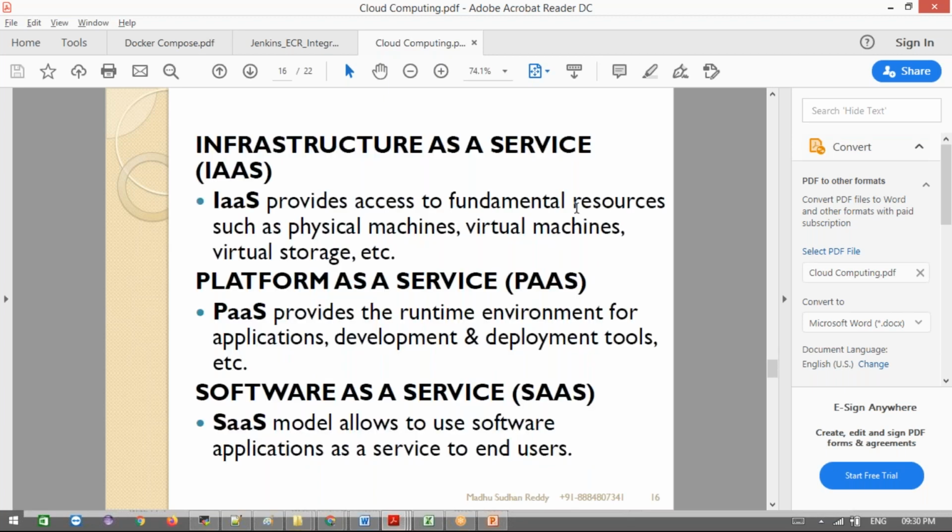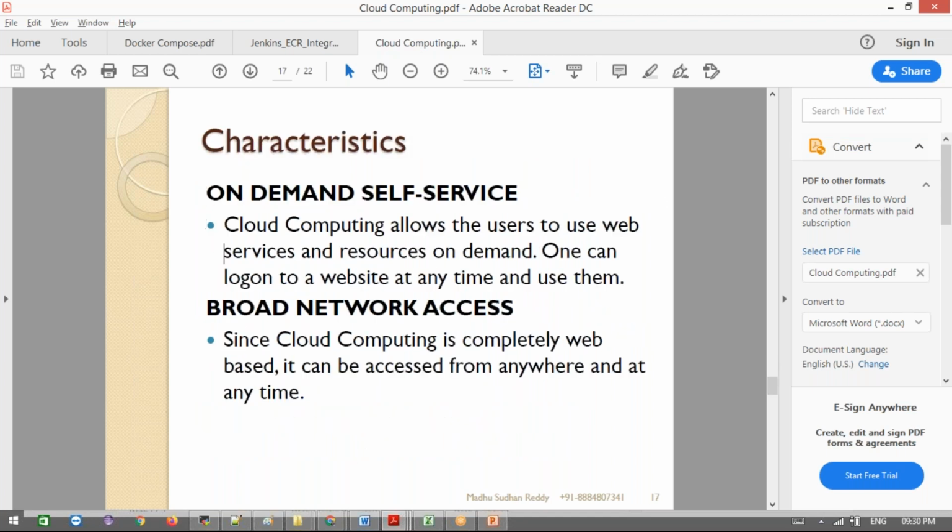Clear? And next, infrastructure as a service means, as we just discussed, they provide everything, and we just need to take care of things like setting up the OS, middleware, and those things. For platform as a service, they provide up to that level, and we just deploy our own data and application. With software as a service, they provide everything and we just use it. This is on-demand self-service, broad network access. These are the characteristics, which we already discussed, so it's repeating things.